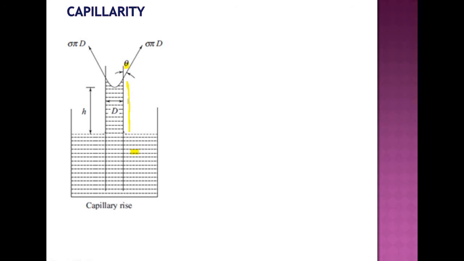So obviously there are two forces acting on this part of the liquid. So what do you mean by this part of the liquid? That is capillary rise h through a diameter d. So there is a volume inside the tube, that volume is pi by 4 d square h, because pi by 4 d square is the area of the tube multiplied with the rise or height, that will give you pi by 4 d square h, that is the volume of liquid in the tube.